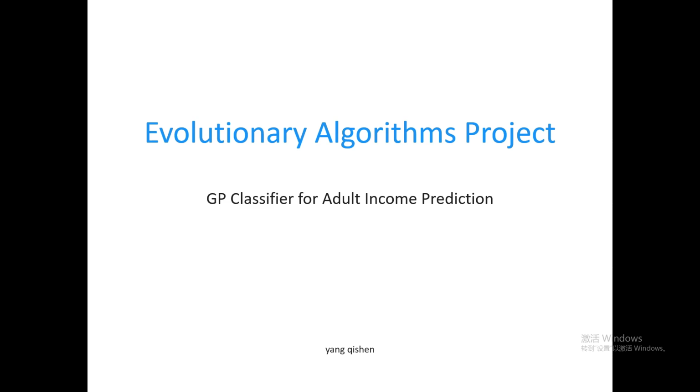I'm presenting the final project for the Evolutionary Algorithms course, a genetic programming-based classifier for adult income prediction. Our core goal is to use the GP model to analyze the classic adult dataset and predict if an individual's annual income exceeds $50,000. Next, I'll cover problem background, method design, experimental results, and key conclusions step by step.